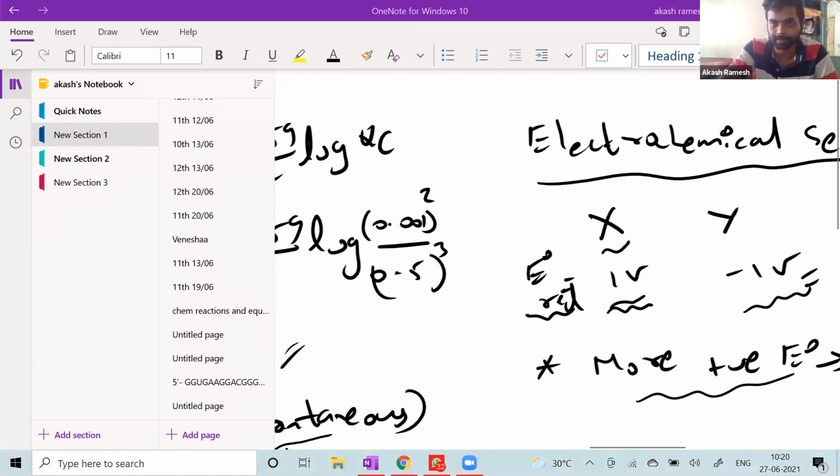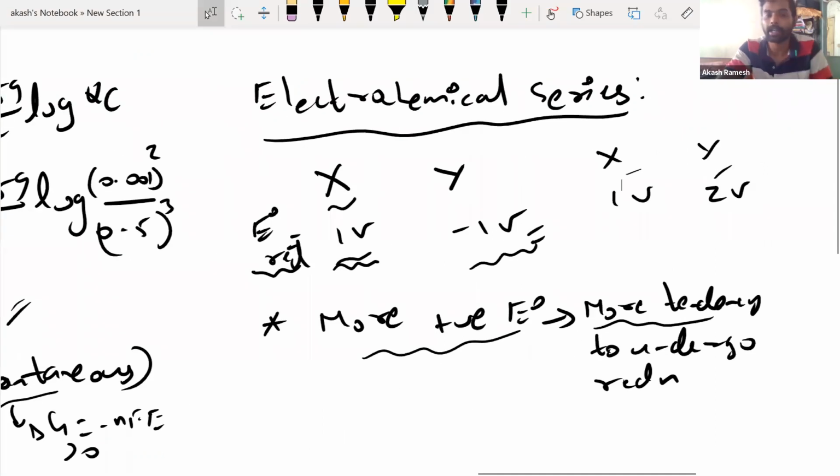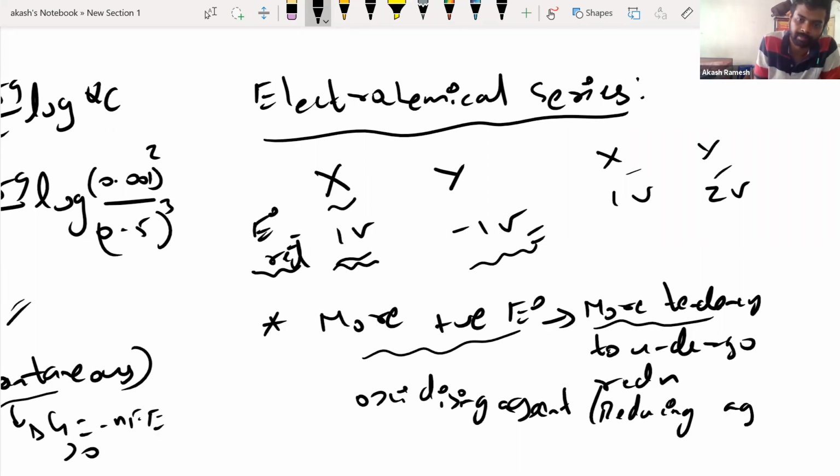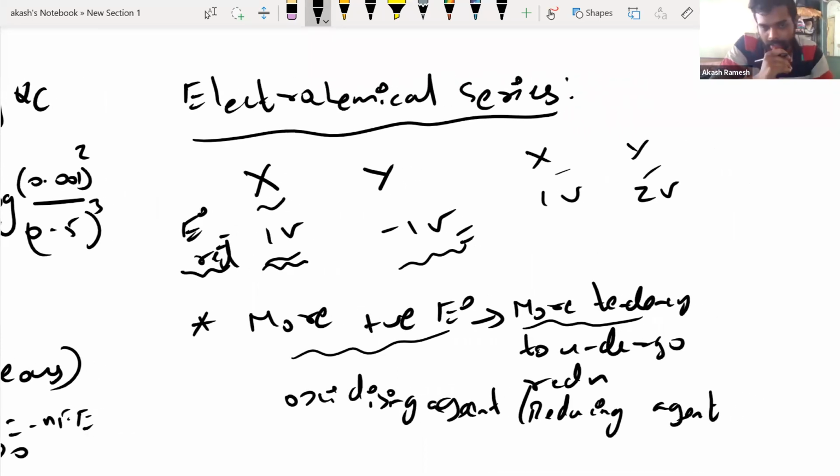Better. So if I talk in terms of oxidizing agent or reducing agent, what can you tell about these? What are oxidizing and reducing agents? An oxidizing agent undergoes reduction. Basically, an agent is someone who helps get something done, right? So an oxidizing agent will help us in oxidation.